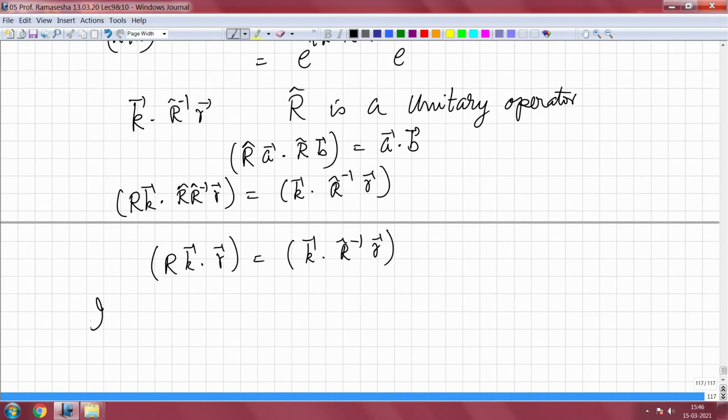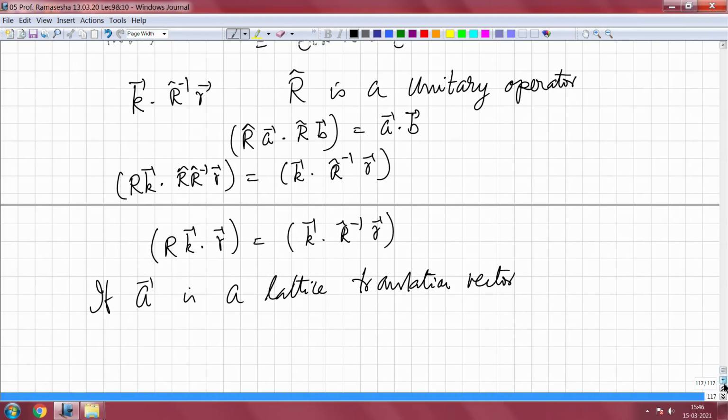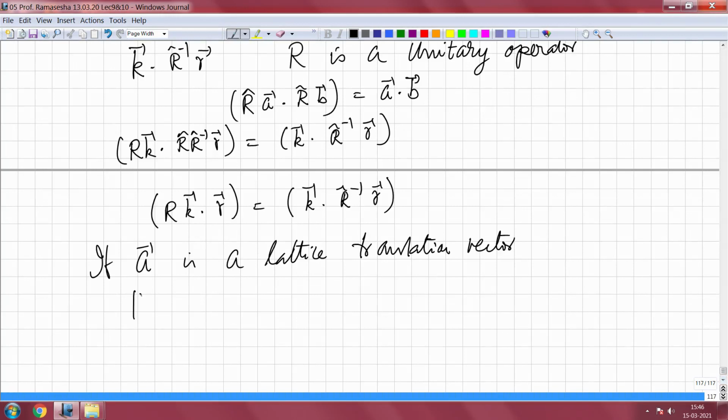If A is a lattice translation vector, then R inverse A is also a lattice translation.